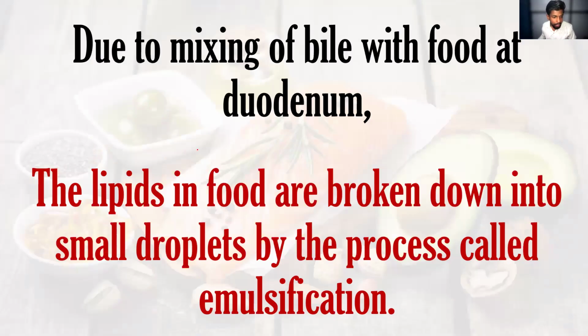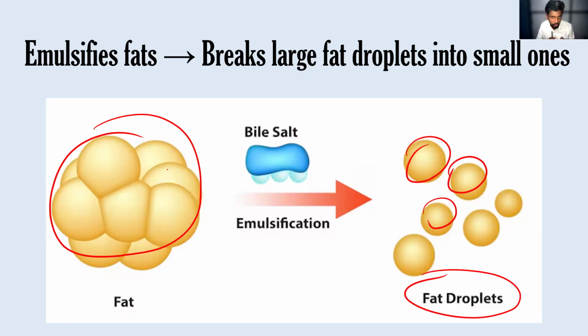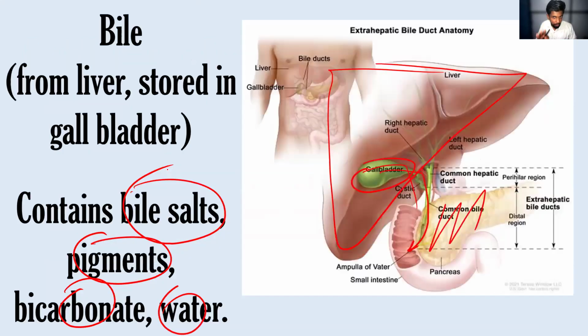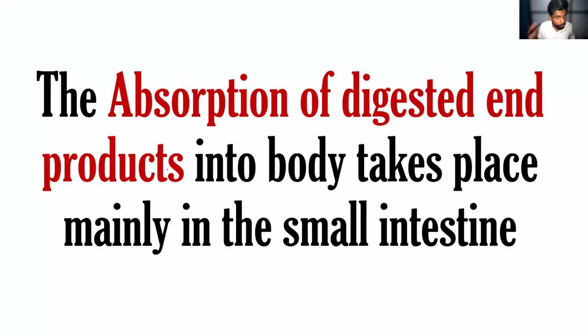Try to get the idea, right? So lipids in the food are broken down into small droplets. This process is called emulsification, and that is done by the bile. We have discussed three things that come under the small intestine. The last part that happens in the small intestine is absorption of the food.